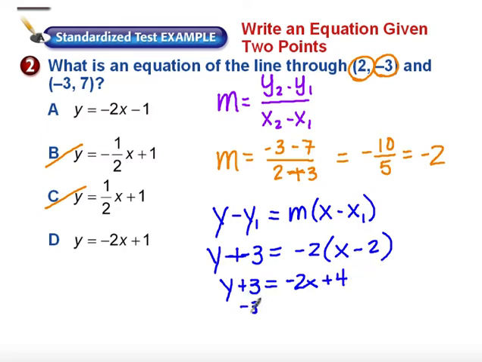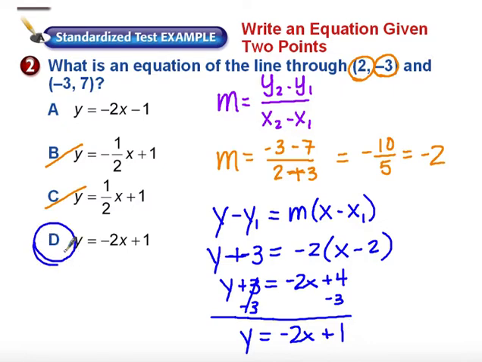And then I'm going to go ahead and solve for y. That's going to give me y equals -2x plus 1. So that means D is my correct answer. There's my equation in slope-intercept form given these 2 points.